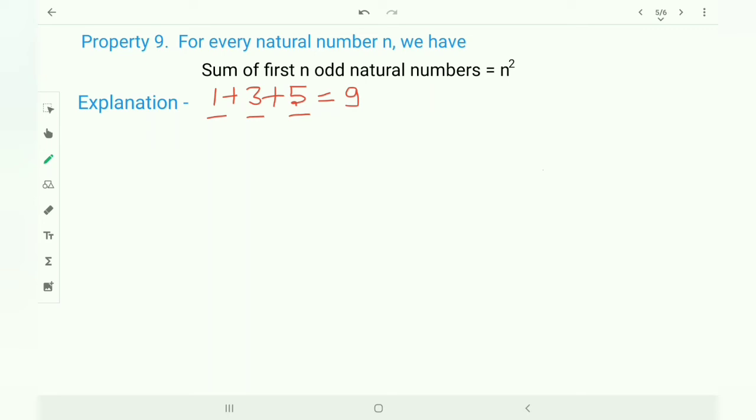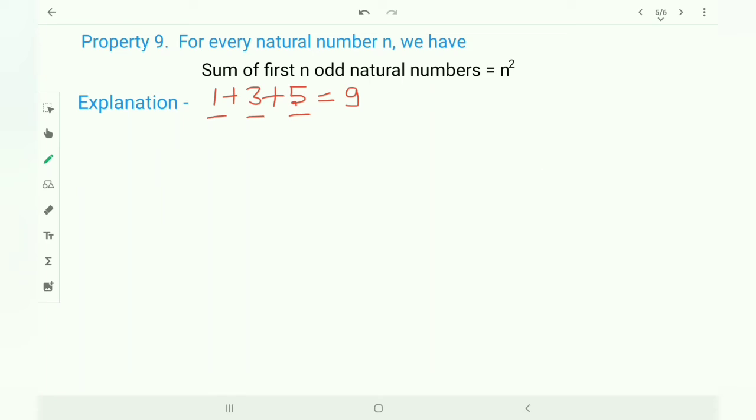Not from the middle, not from the last. From the first, like 1, 3, 5, 7, 9, 11, 13, 15. You cannot take 11, 13, 15, 17, 19 like this. From the beginning, the first n. First 3, first 5, first 7, first 10, like this. It means you have to start from 1. So I have taken here the first 3 odd natural numbers.